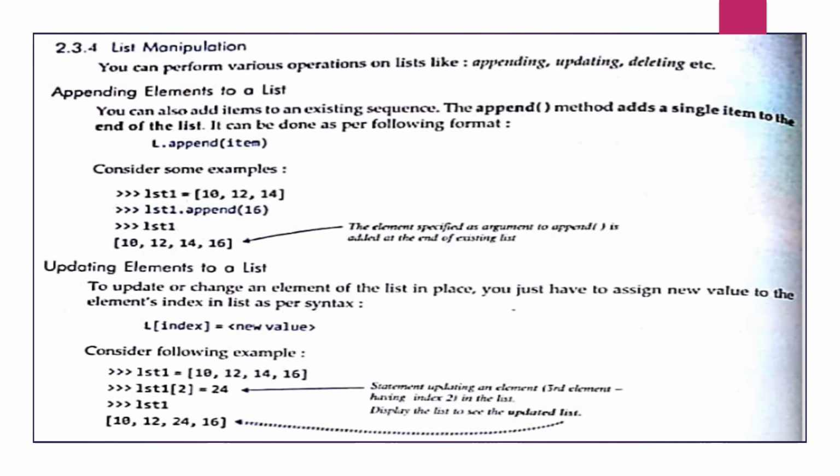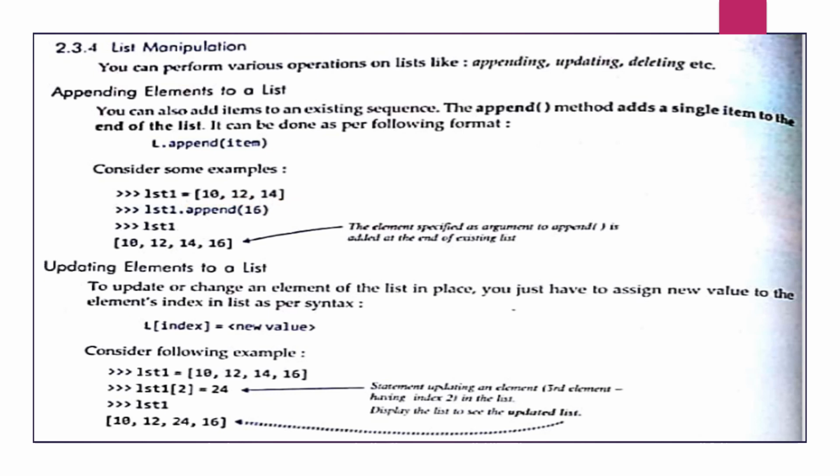We will see once again here adding elements to a list. To add an element, we use the append function, or append method. The append method adds a single item to the end of a list. Here you can see the example, lst1 equals 10, 12 and 14.